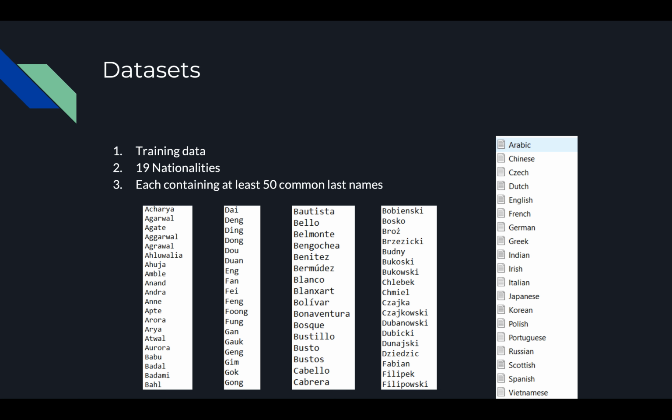Our data set consists of 19 nationalities. Each nationality contains more than 50 last names, so we're dealing with around 1,000 last names in total. My bad.